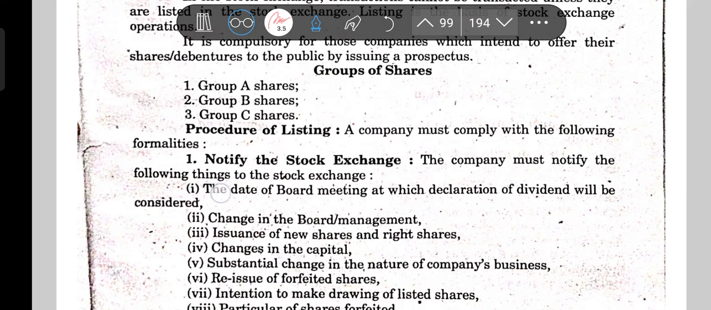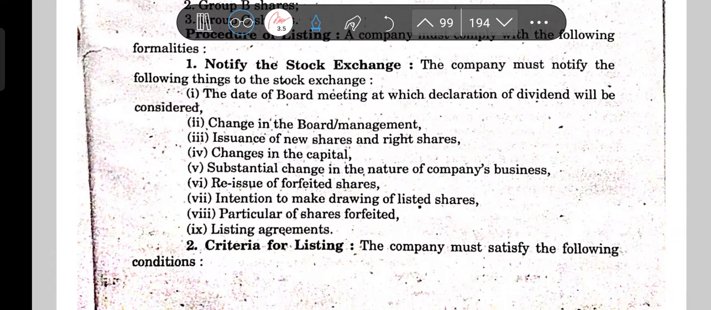The date of the board meeting at which declaration of dividend will be considered, change in the board management, issuance of new shares and right shares, changes in the capital, substantial change in the nature of company business, reissue of forfeited shares, intention to make drawing of listed shares, particulars of shares forfeited, and the listing agreement. These are a few things which they have to tell.